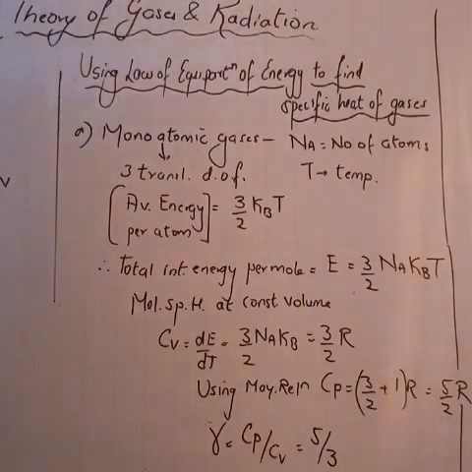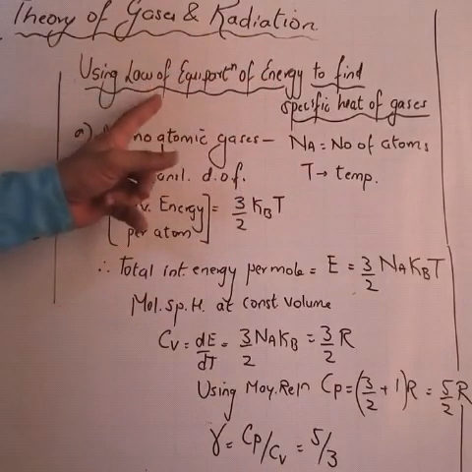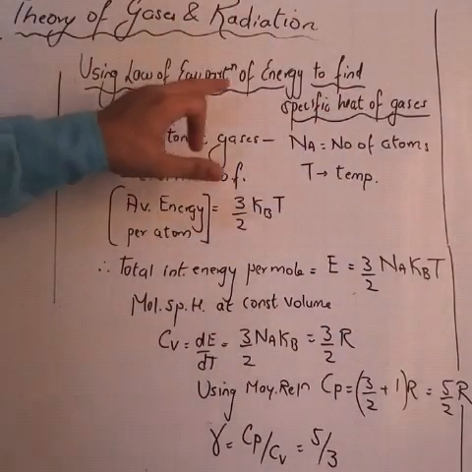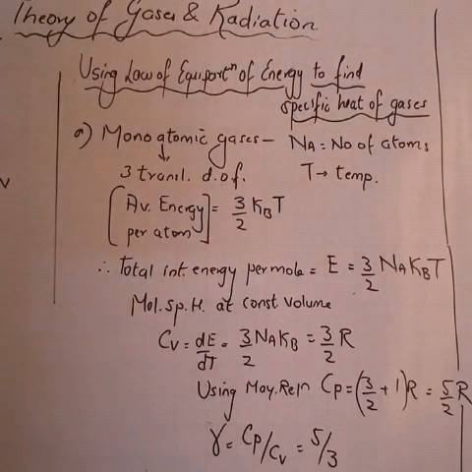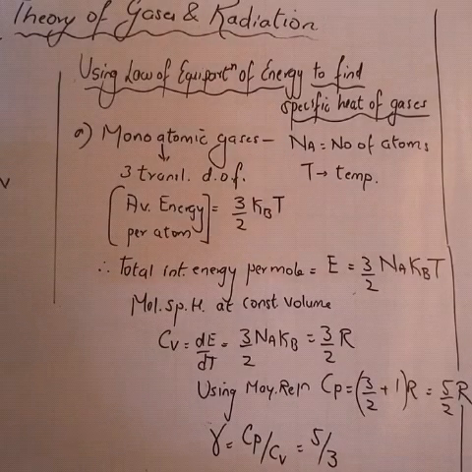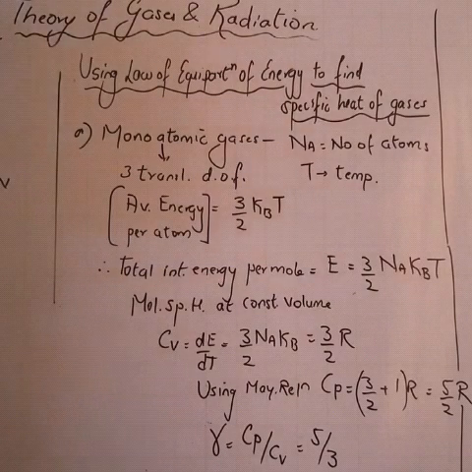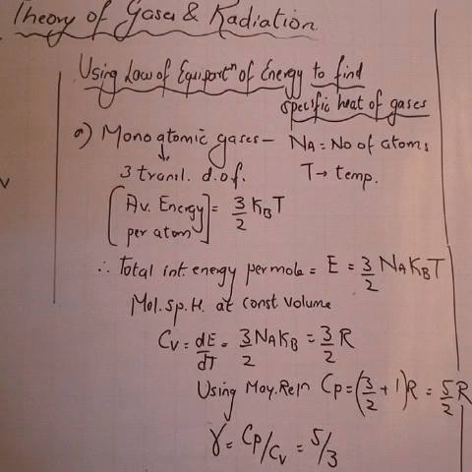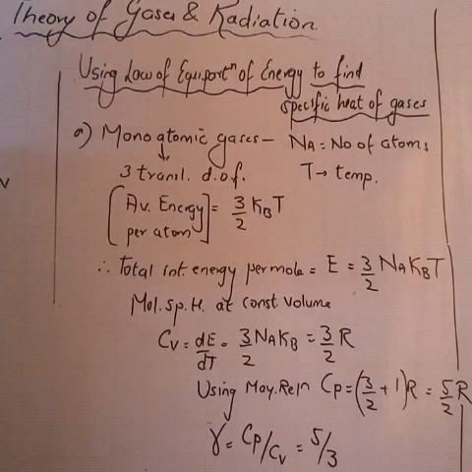Our next topic is to find specific heat of gases using the law of equipartition of energy. In the earlier topics I have taught you about the degrees of freedom. We will make use of those degrees of freedom to find the specific heat of gas, Cp and Cv, and at the same time we can find the adiabatic constant, that is gamma equal to Cp upon Cv.